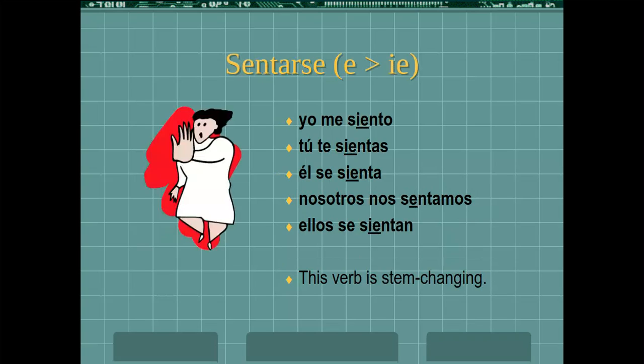Yo me siento would be I sit. Basically, I sit myself down. Tú te sientas, you sit yourself down, etc. Él se sienta, nosotros nos sentamos, ellos se sientan. So if I tell you it's a stem changing verb, a boot verb, it's still going to be a boot verb here. The only thing that you're adding is a reflexive pronoun in front of the verb.